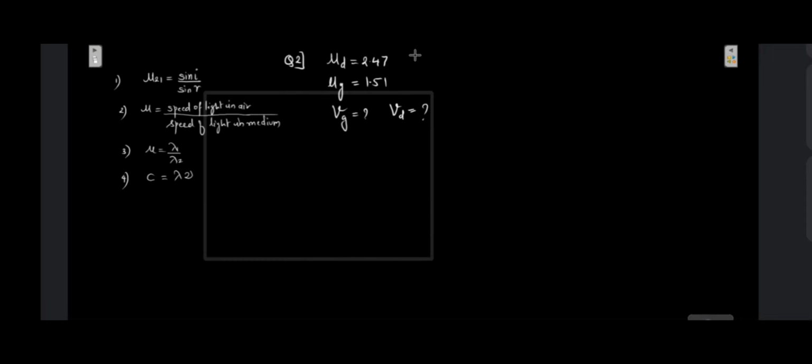Okay, so we can use the formula refractive index of diamond will be given by speed of light in air divided by speed of light in the diamond. So speed of light in diamond will be speed of light in air divided by refractive index of diamond. So 3 into 10 raised to 8 divided by 2.47.